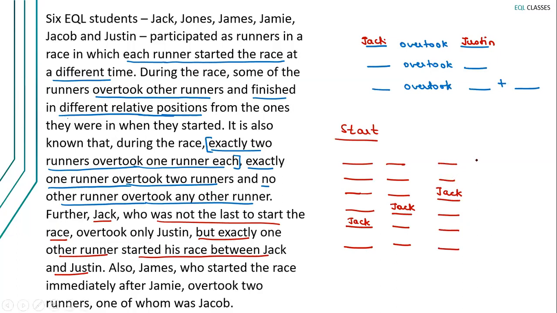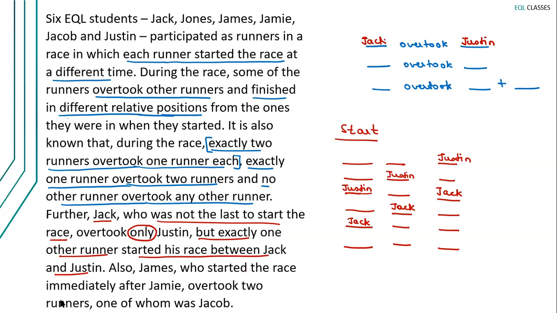With respect to Jack, we can plot Justin also. So this is Justin, and in the third case, Justin will be placed here. There has to be one person between Justin and Jack. Also be careful about this word only: Jack overtook only Justin. Okay, fine. Let's read on.